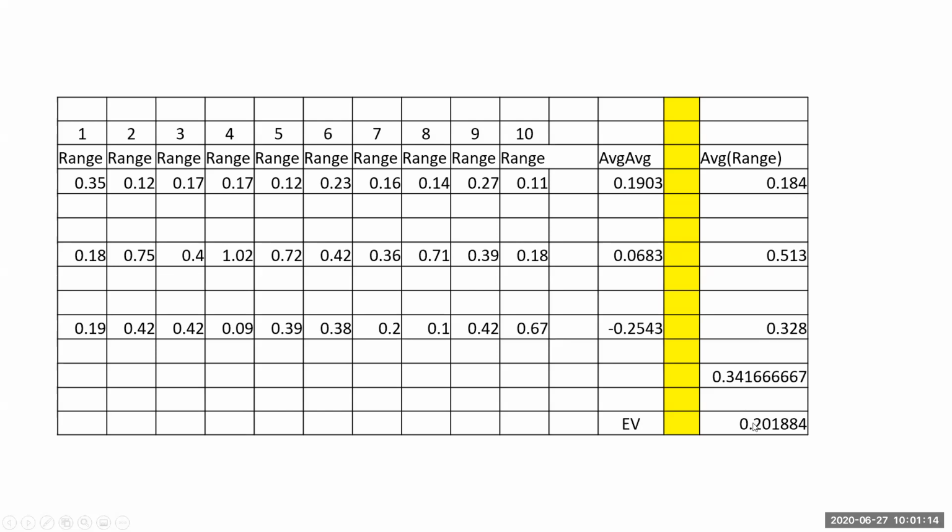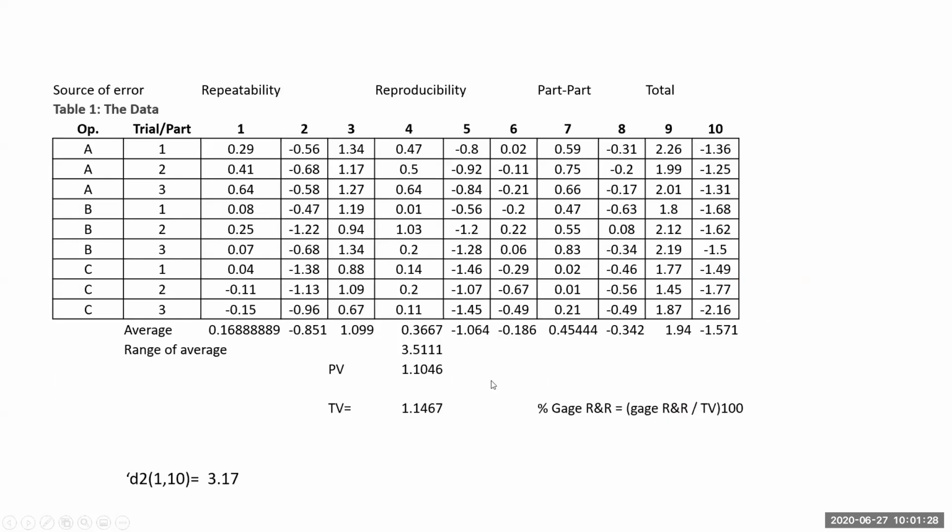And then this I have to multiply by the K1 value. K1 value I have already told you what the value is. So we have to multiply by that value. You will get this answer. So once we get this equipment variation, we can go to the previous slide and then get the appraiser's variation, right? Now we have found out the total variation.